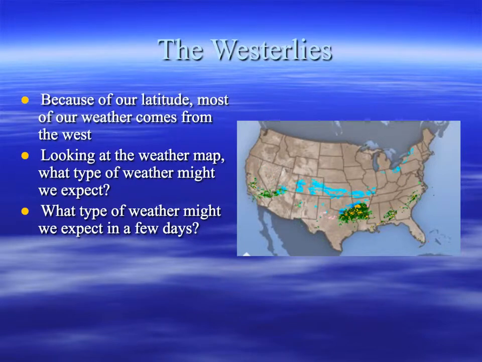Looking at the weather map, what type of weather might we expect over the next few days? If we're right here in Georgia, looks like there might be a few showers tomorrow, and then in a few days, there could be a major weather center with some rough weather.